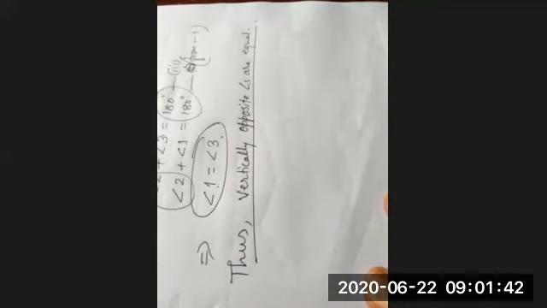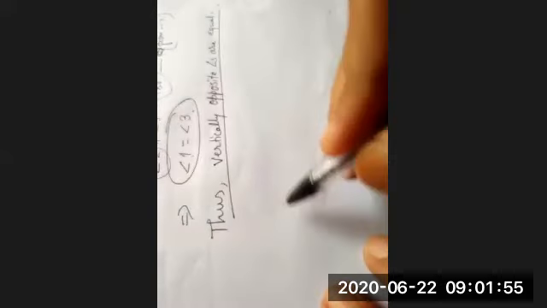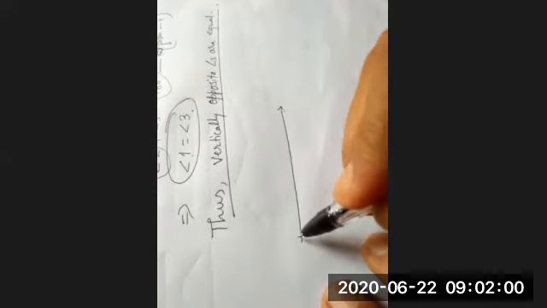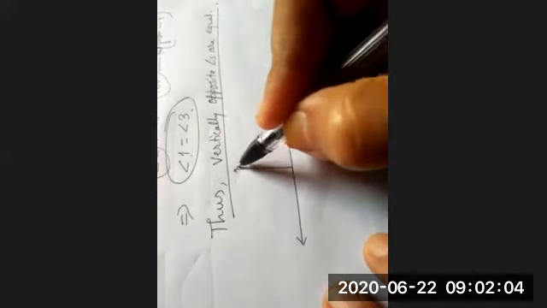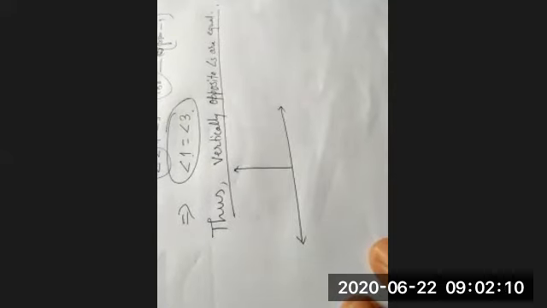One axiom is written here in your NCERT book: if a ray stands on a line, what does it mean? If there is a line and one ray is standing on it, then the sum of two adjacent angles so formed is 180 degrees.